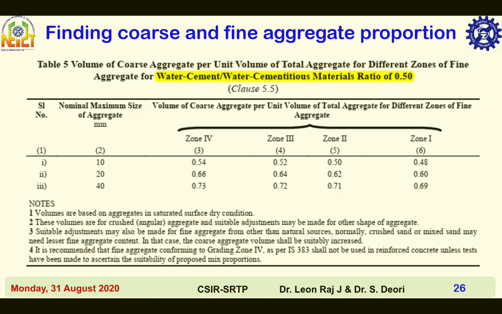That is 62% of total aggregate is coarse aggregate, and the remaining 38% of total aggregate is fine aggregate. In the next slide, we will be seeing how to interpolate Ca by Ta values for other water by cement or water by cementitious materials values.